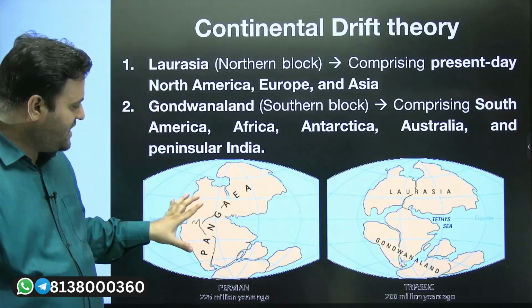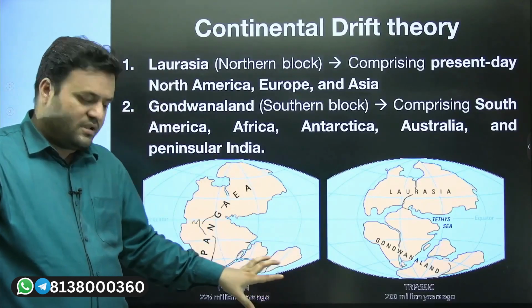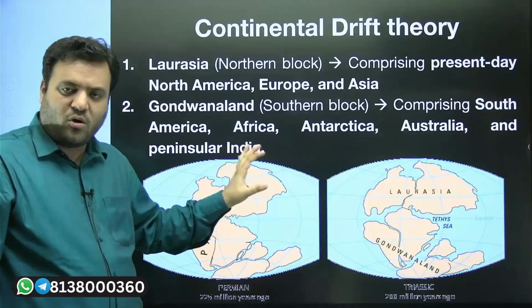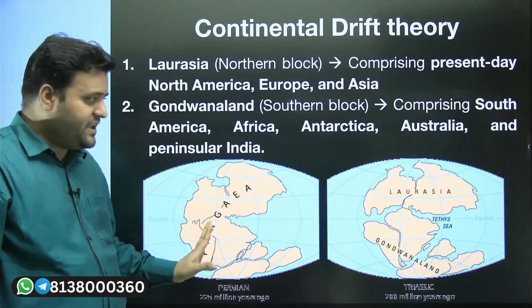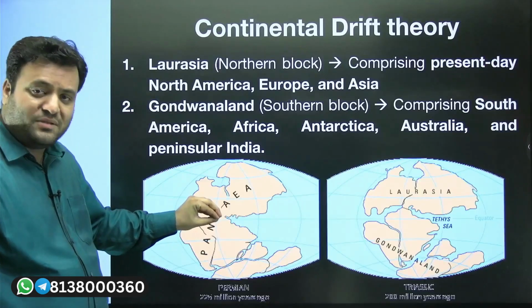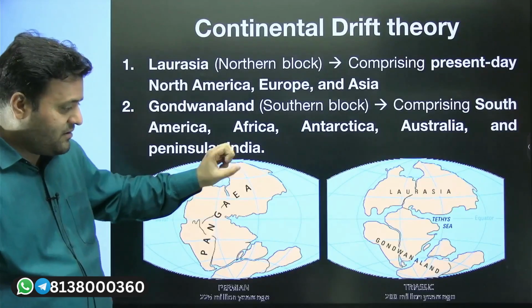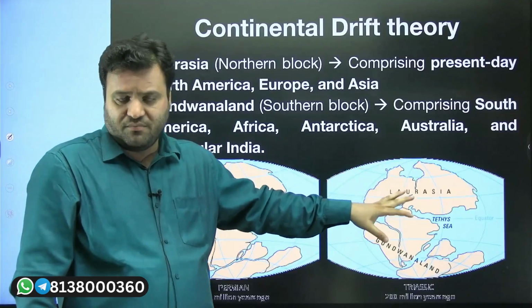Here you can see this entire landmass, a supercontinent, was given the name Pangea, and this Pangea was split somewhere around the Triassic period.